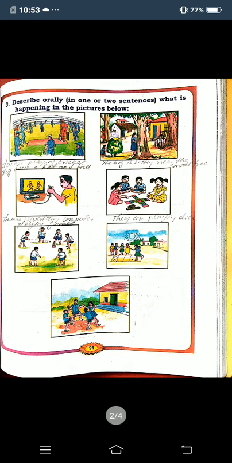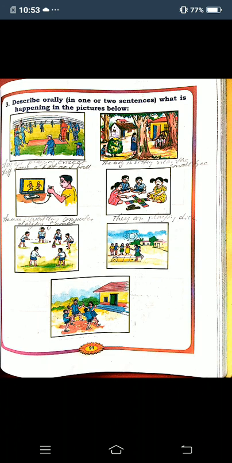Now on the next page, they are given some pictures here. Describe orally in one or two sentences what is happening in the pictures below. We must say orally what they are doing.